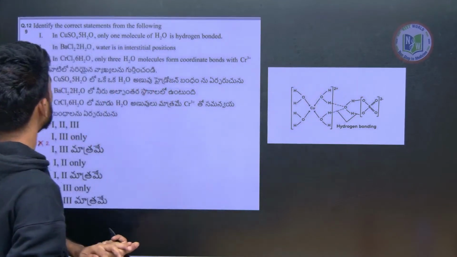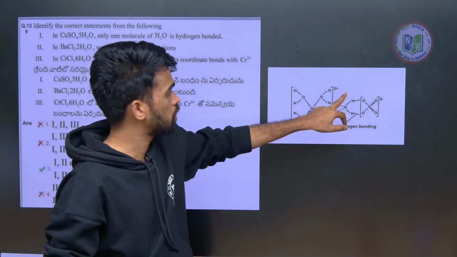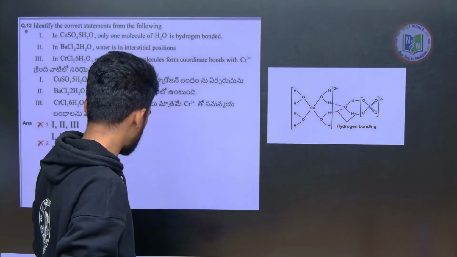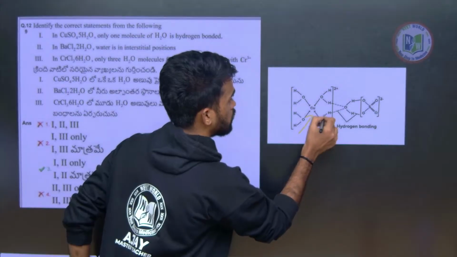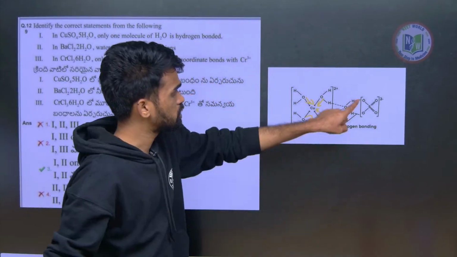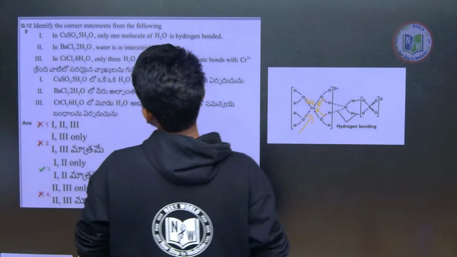So the statement, only 1 water molecule is hydrogen bonded, is correct. This water molecule is hydrogen bonded, whereas the other water molecules are coordinated, forming coordinate covalent bonds with the copper on 4 sides. Therefore, this water molecule is the only one which is hydrogen bonded. So statement 1 is correct.